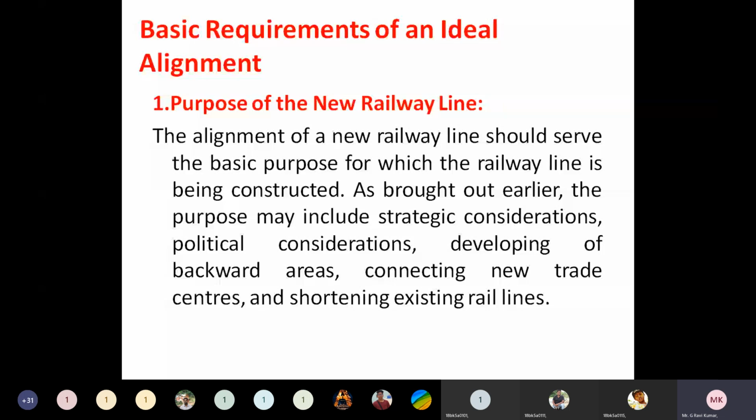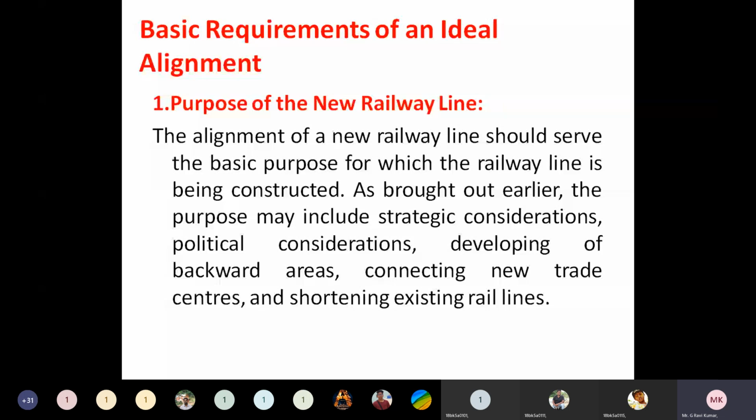First one is the purpose for which we are constructing a railway line. We should be aware, understand and see that the alignment of a new railway line should serve the basic purpose for which the railway line is being constructed. As brought out earlier, the purpose may include strategic considerations, political considerations, developing the backward areas, connecting new trade centers, and shortening existing rail lines. Understand?